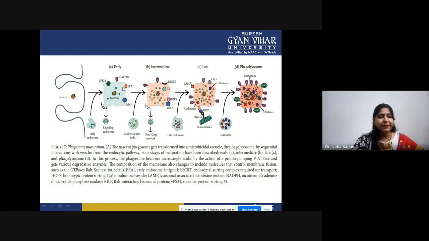Because the complete mechanism is basically due to various degrading enzymes, the composition of the membrane would be changing, and it will include many membrane fusion proteins such as GTPase, RAB. As you can see, there are many other proteins also. Because of that, the complete engulfment is happening, and the final phagolysosome would be very acidic.